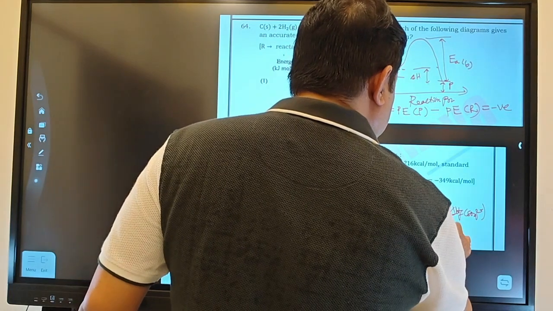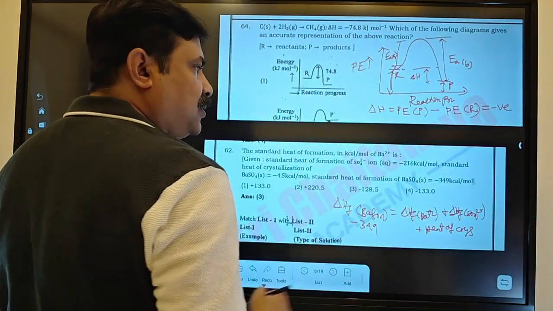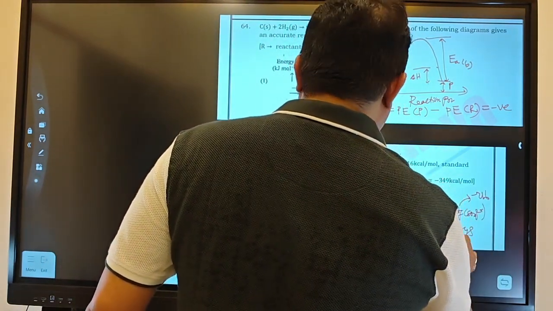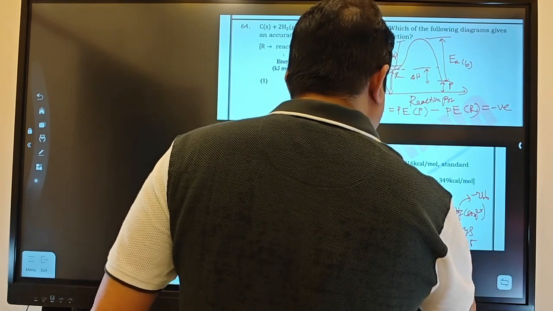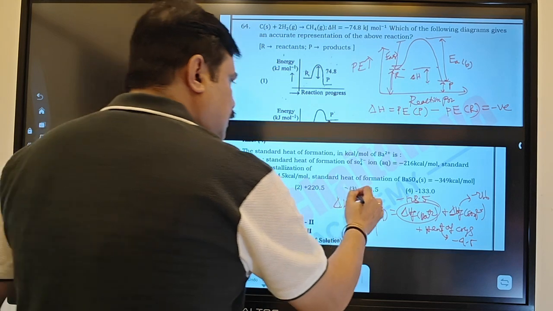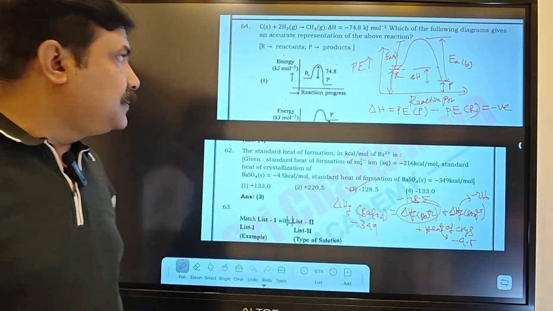If you add these up, you have to get this value. They provided this value, minus 216, and this value, minus 4.15. Naturally, this value has to be 128.5. So which option will be your answer? The third option. Next, look at the next slide.